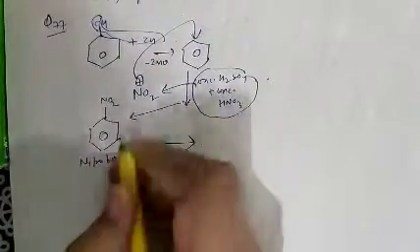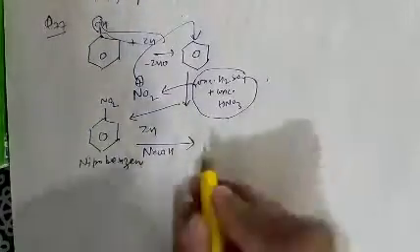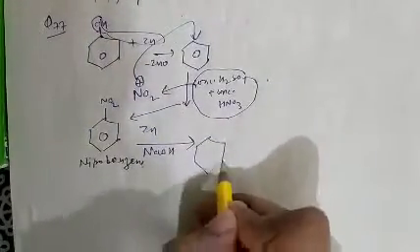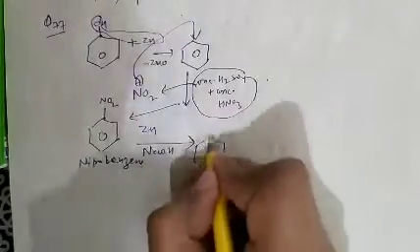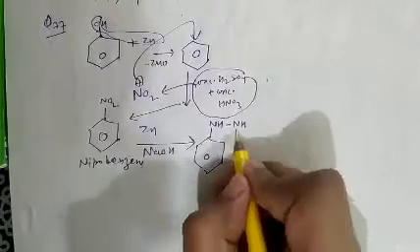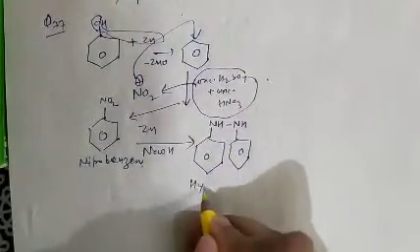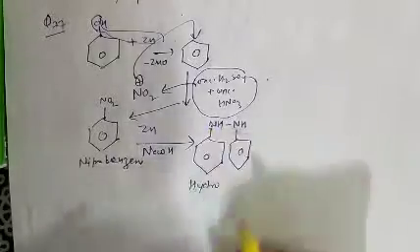And when nitrobenzene reacts with zinc and NaOH, basically two nitro groups will be coupled and NH will be formed. So two benzene rings will be coupled. This compound is known as hydroazobenzene. The N=N linkage is the azo linkage.